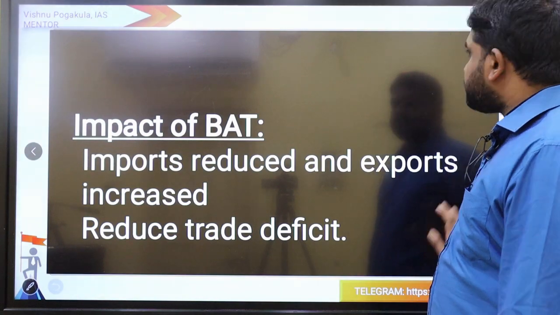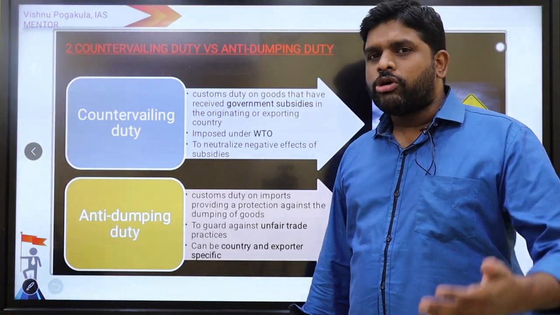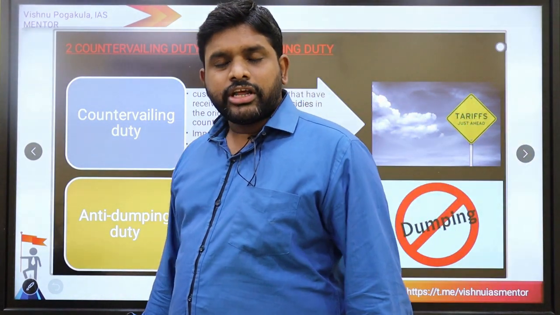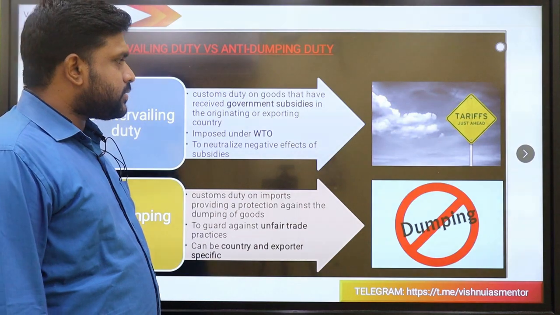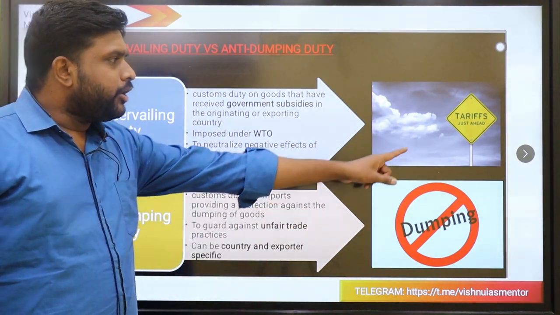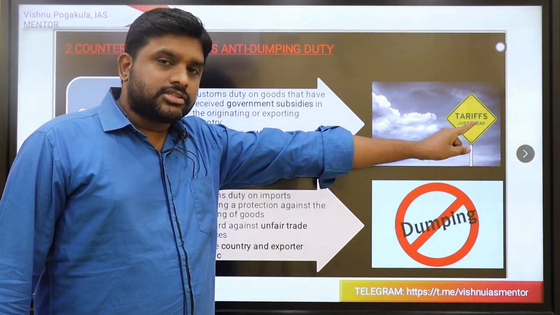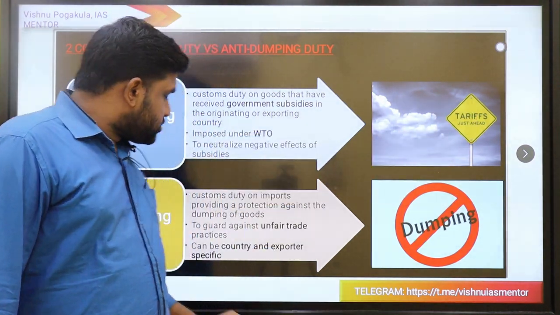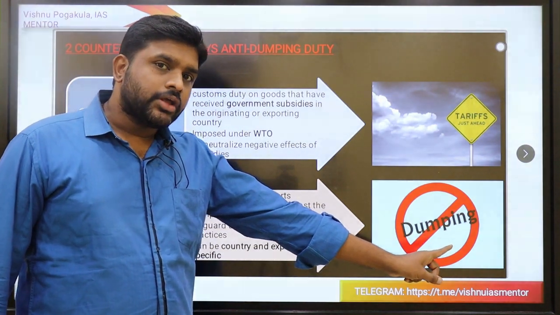The second topic is countervailing duty versus anti-dumping duty. What is this countervailing duty and what is this anti-dumping duty? It's an expected question for Prelims. If you see countervailing duty, you can notice tariffs, taxes. If you see anti-dumping duty, here you can say dumping.